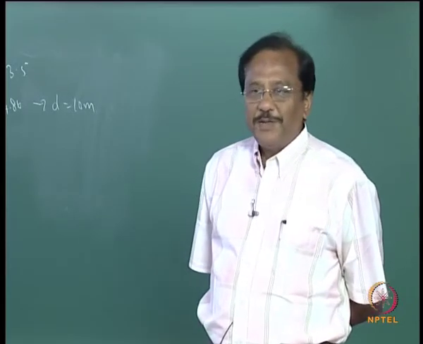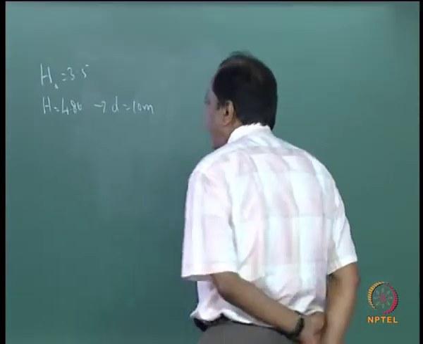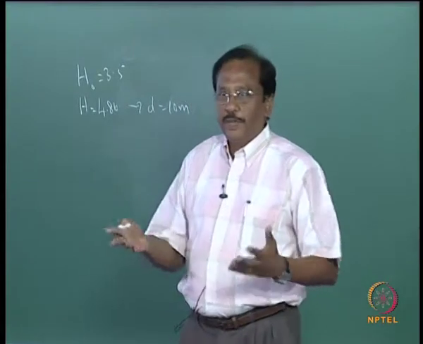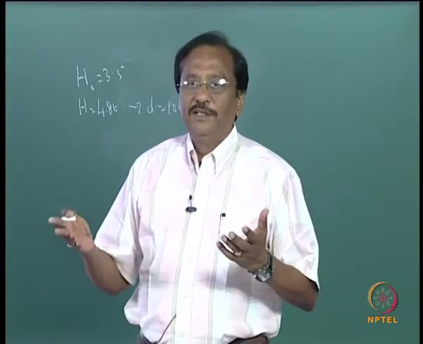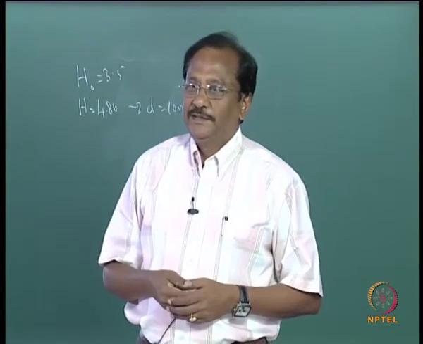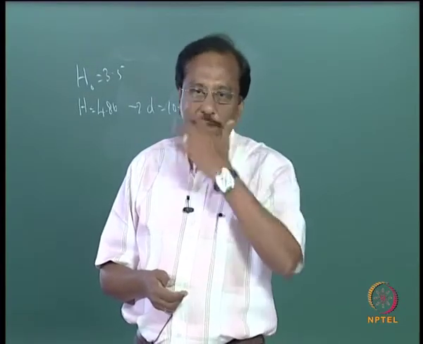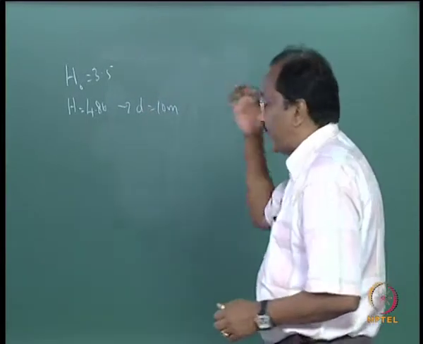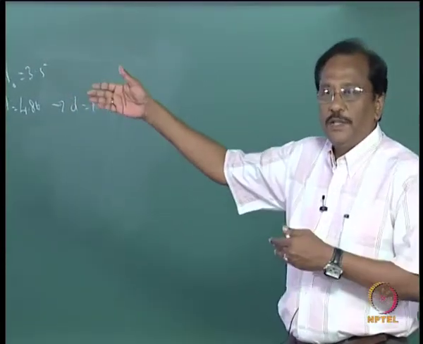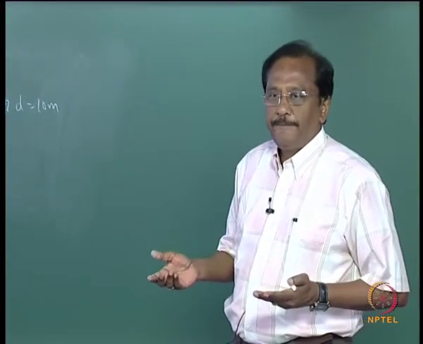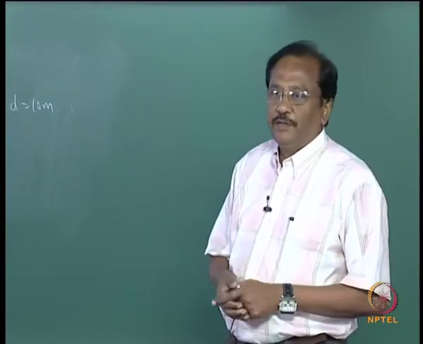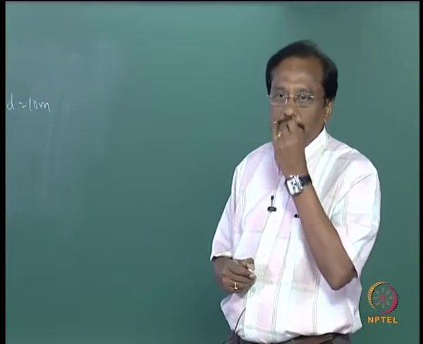The other thing you have to check is, sometimes you have numbers, but you should also verify whether the numbers you get are correct or not. So in this case, all those values which we have taken for the problem are assumed. I have assumed a certain value for the deep water wave height.